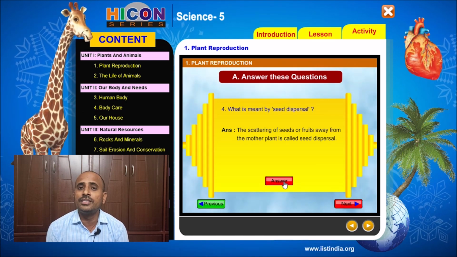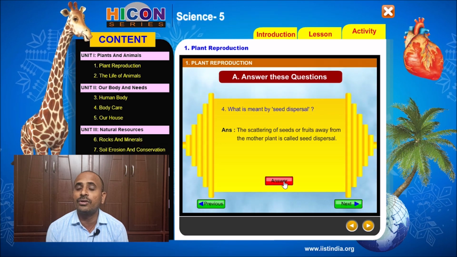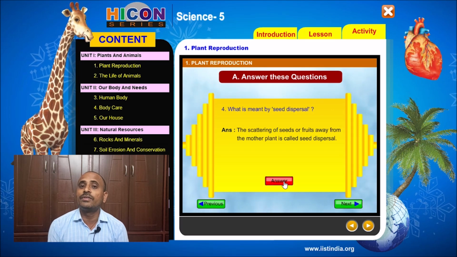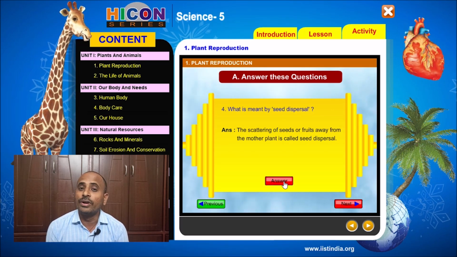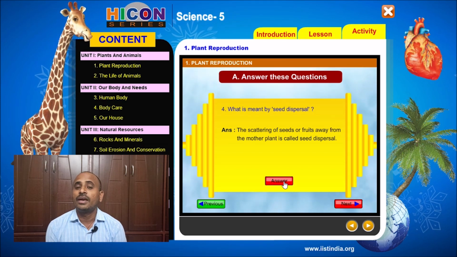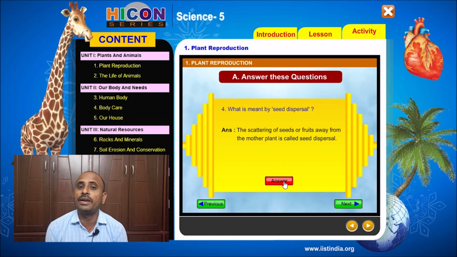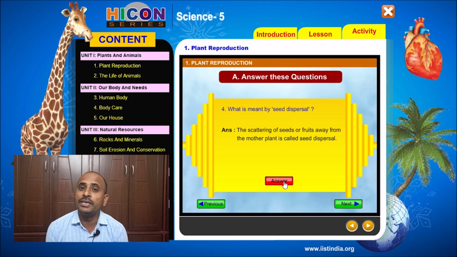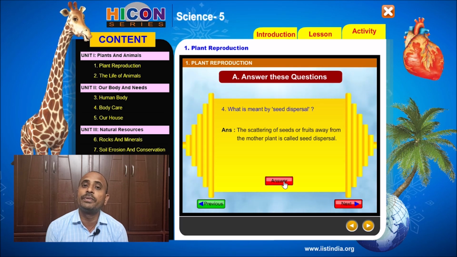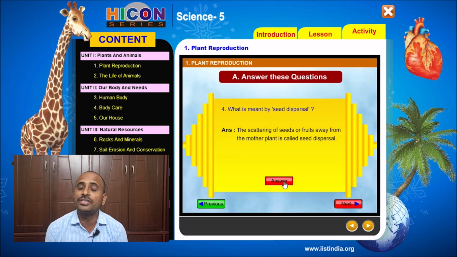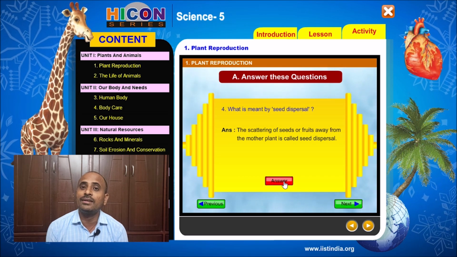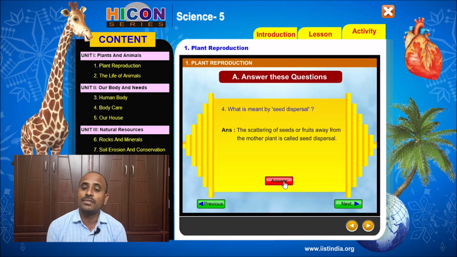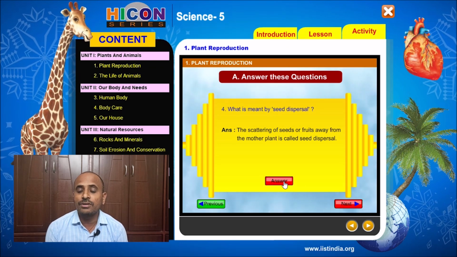So all the seeds which fell down near the mother plant cannot grow at a single place, because there will be competition between the plants, and a crowding of plants will take place, and there will be no proper growth if all the seeds grow at the same place. So the seeds should be scattered to distant places to avoid competition between the plants for light and water. So this scattering of seeds and fruits away from the mother plant is called seed dispersal.